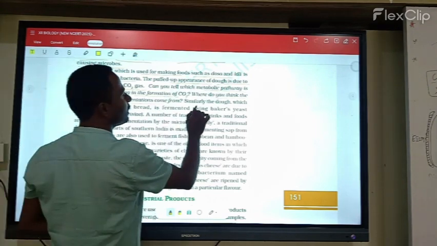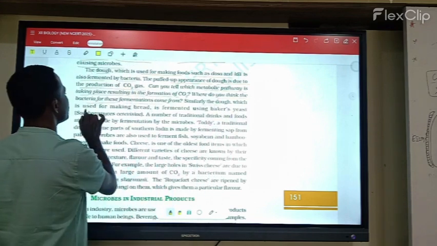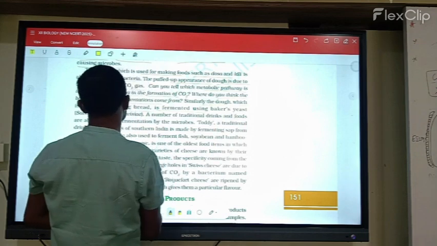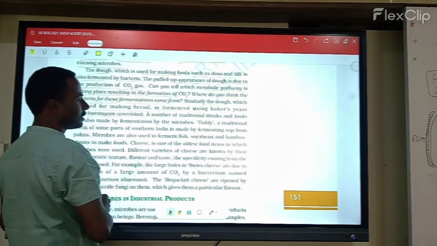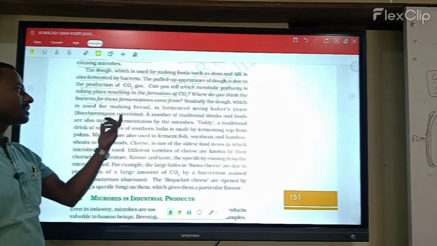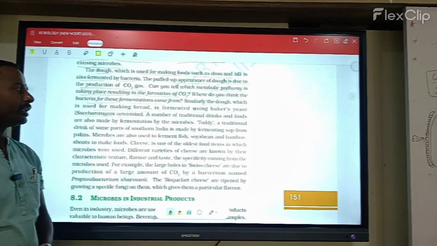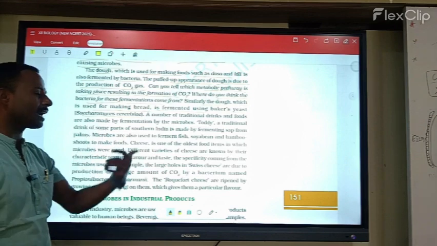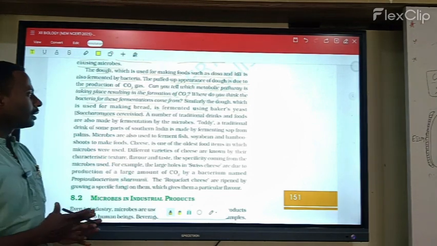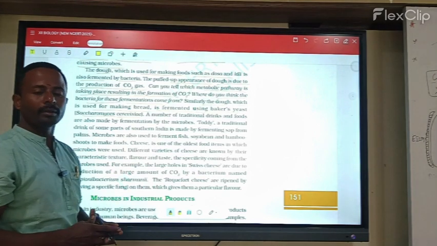Similarly, the dough used for making bread is fermented using baker's yeast, Saccharomyces cerevisiae. So in this fermentation process, when you see the making of bread, we are using baker's yeast, that is Saccharomyces cerevisiae. So Saccharomyces cerevisiae is also used in the fermentation process.